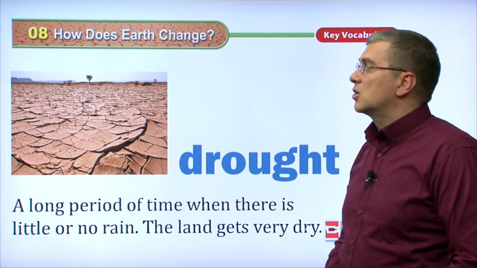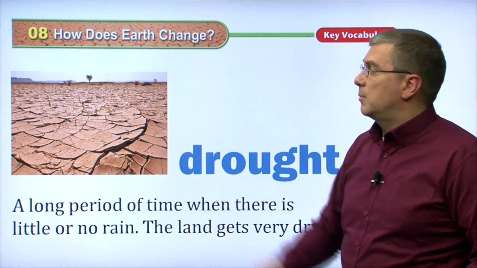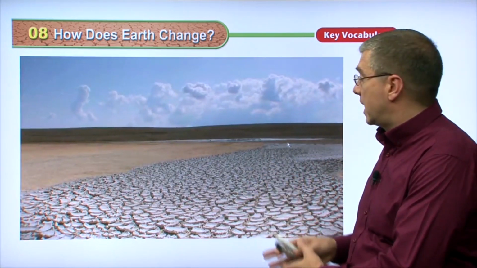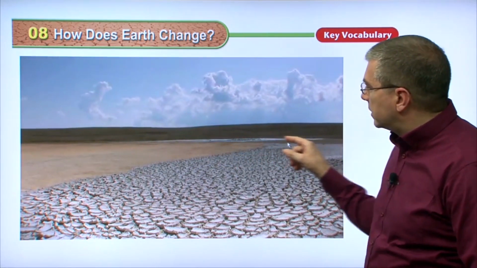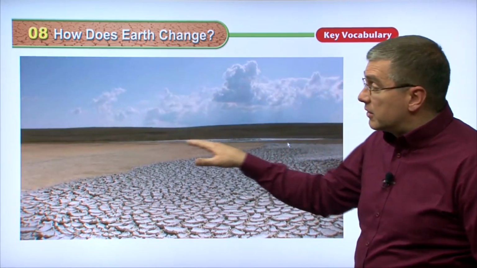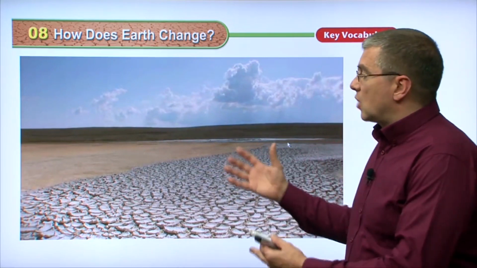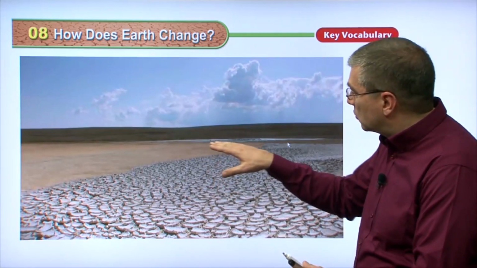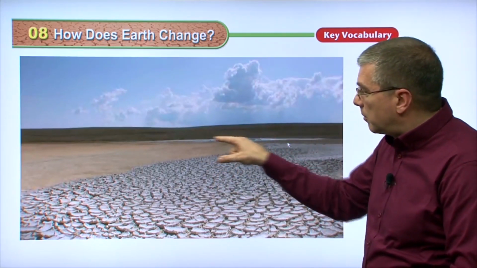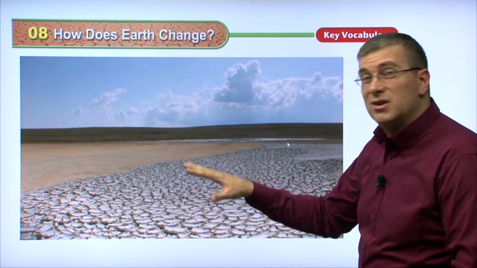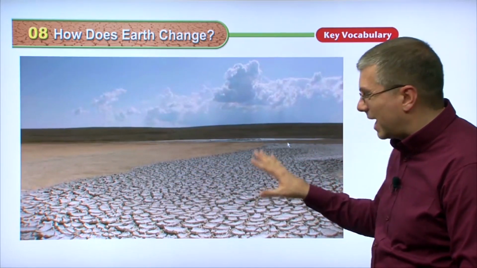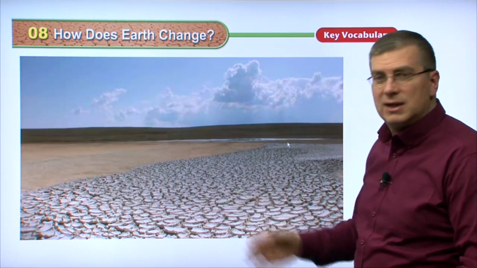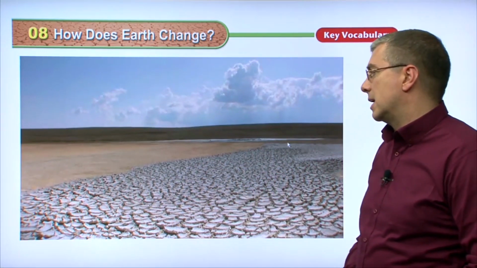We can take a look at a better video of this type of environment. As we can see, this is a place where there has been a drought for a long time. Now, we can see water in the background. It looks a little bit wet way back here. Maybe this water comes up in the rainy season, but in the dry season, it hasn't rained for a really long time. So all the water has probably evaporated and retreated. It's gone down to this very small part here. And in most of the rest of the land, there's little or no water at all. It hasn't rained for such a long time that this land has dried out and become cracked because it's so dry in this area.